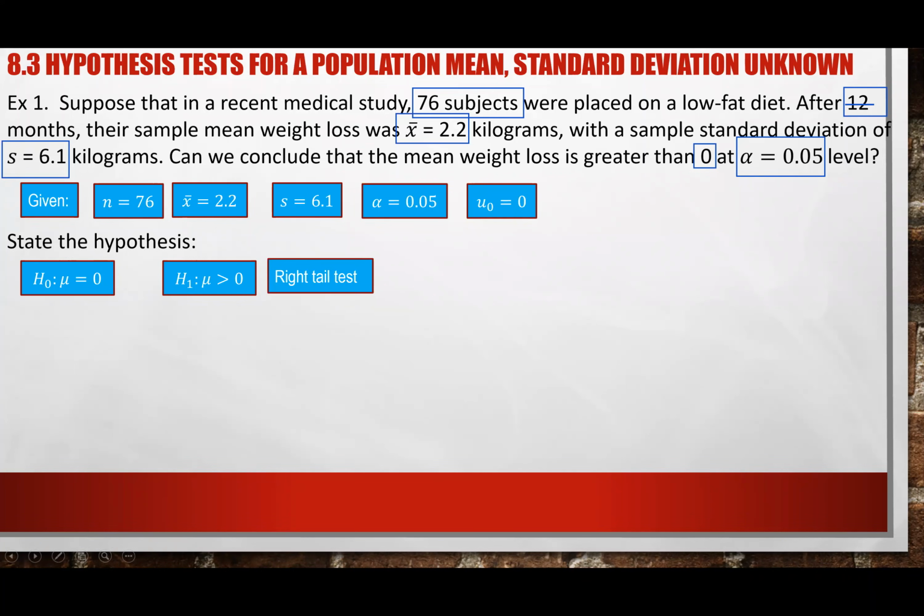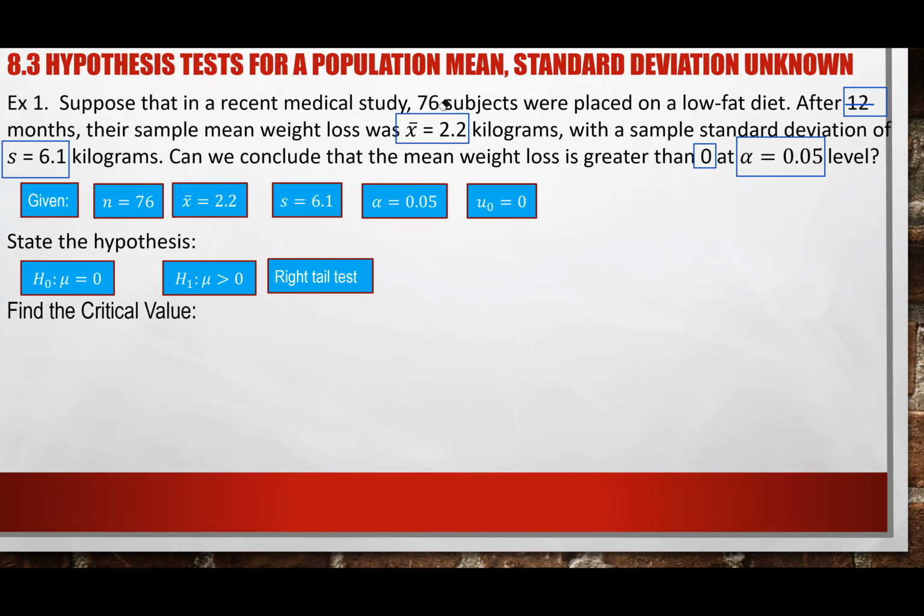And now we need to find a critical value. Like I mentioned, because they give us a sample standard deviation, ladies and gentlemen, sample standard deviation, we have to use a T critical value.